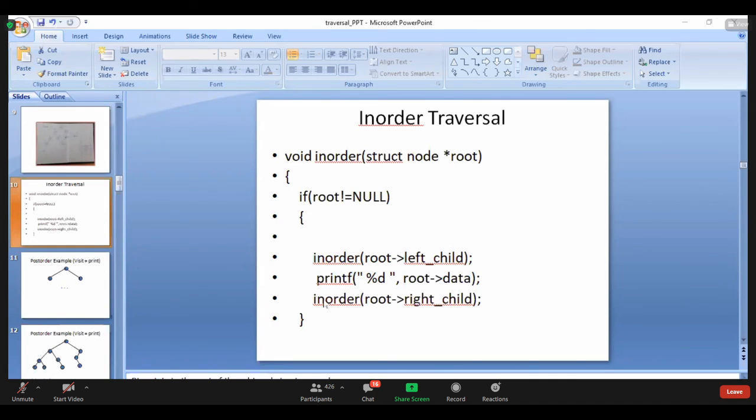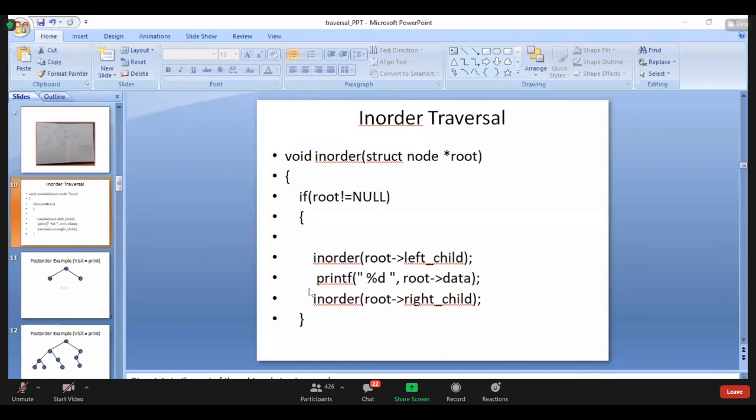After coming out, print root of data. What is the root value here? 440. What is 440 of data? 1. 1 is printed. After printing 1, inorder of root of right child. What is root of right child? 440 of right I should go.